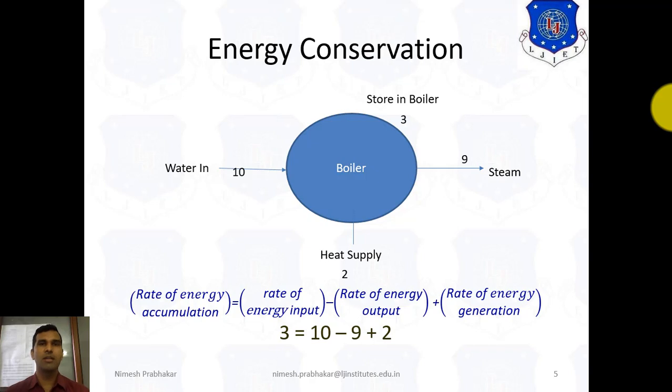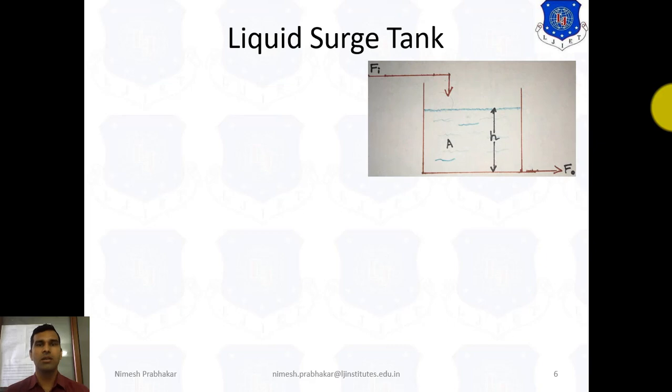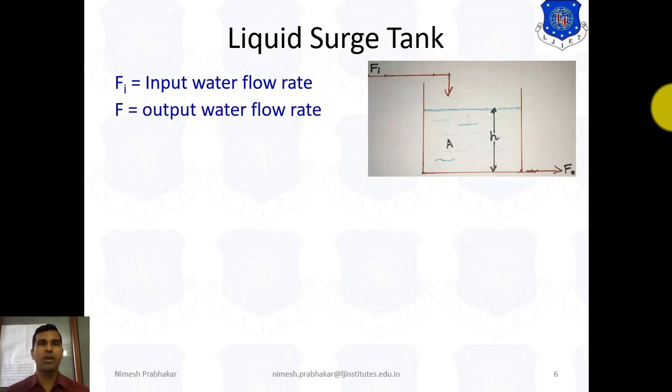Now to better understand, we give another example. Like the mass conservation, we take the liquid surge tank example. Here Fi is the inlet water flow rate, and F is the outlet water flow rate.